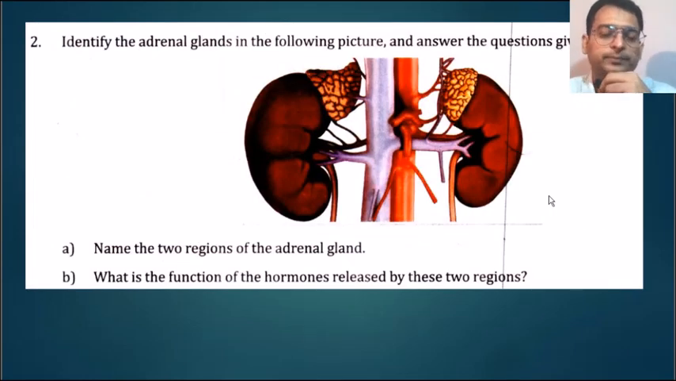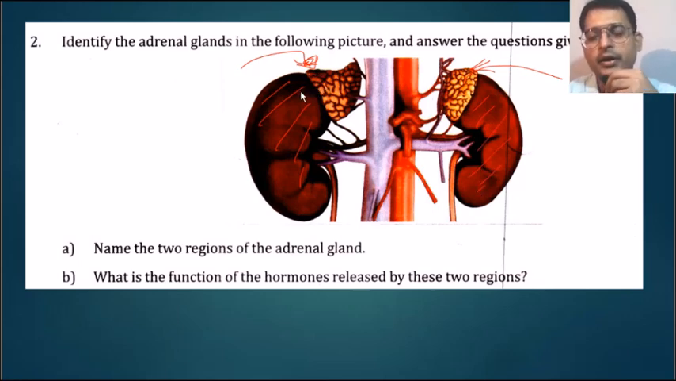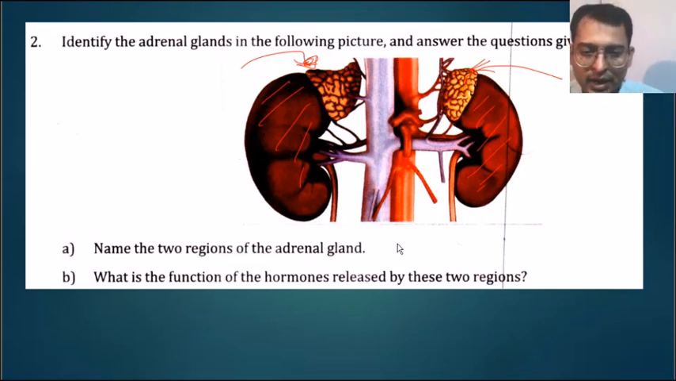Next question. Identify the adrenal glands in the following picture and answer the questions. Obviously, you can easily say that on the top, these cap-like structures over the kidneys. This is the kidney, left and right kidney. On top of that, we have the adrenal glands.